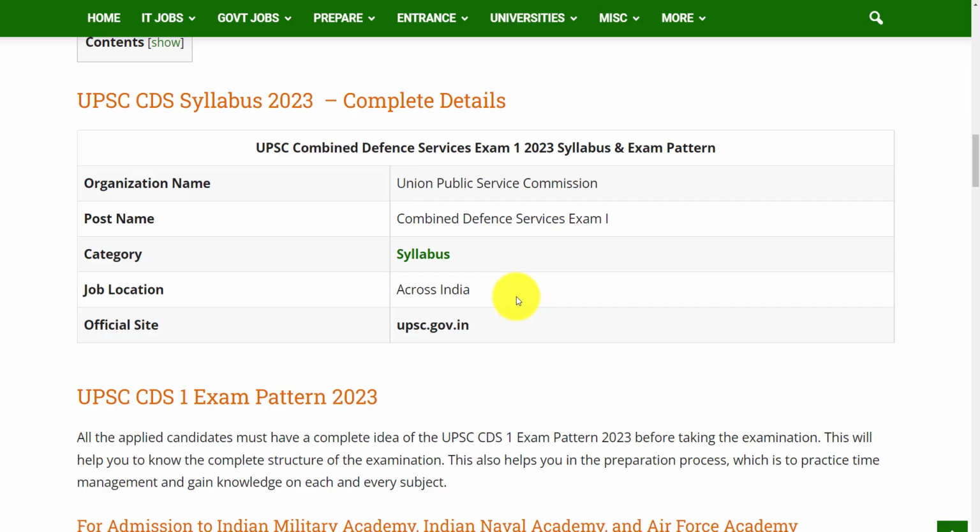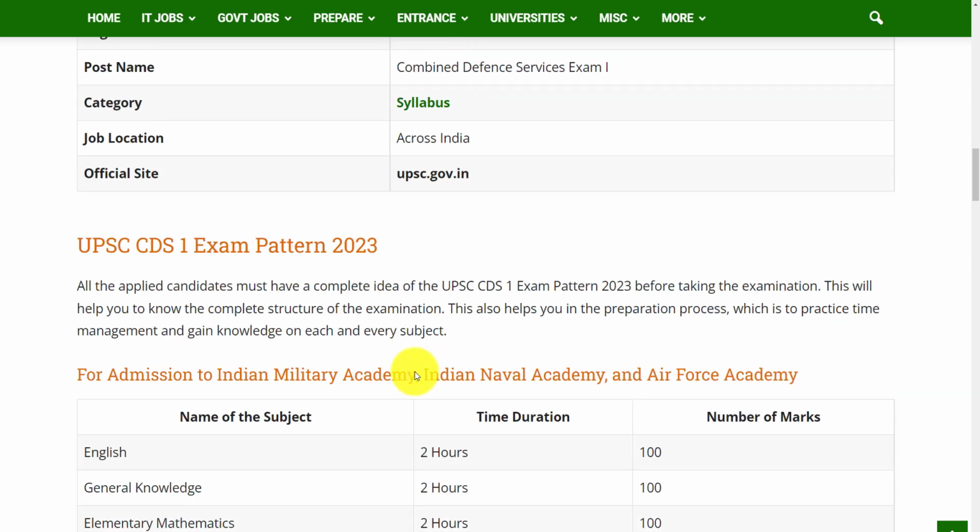And before seeing the exam pattern, let us know the complete details of this examination. You all know that the organization conducting this exam is the Union Public Service Commission for the post Combined Defence Services Exam 1, and the job location is across India. And if you have any queries, you can go through the official website upsc.government.in. Let's see the exam pattern.